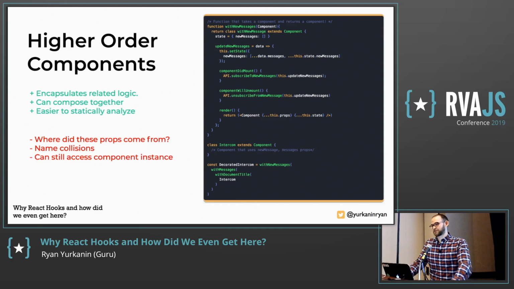So this encapsulates related logic. They can compose together because they just pass props down, right? They're not like touching a this or anything like that. They're just passing in arguments. It's easier to statically analyze because you're getting it from props. But you have questions like, where did these props come from? Like if you log out this.props inside Intercom, like where are these coming from? How do I debug this? How do I follow it? Name collisions again because they could pass in the same prop names. Like if newMessages and messages both passed in a messages prop, which one would win? It would depend on the order you wrapped it in. And they can still access the component instance, which I think is a big no-no.